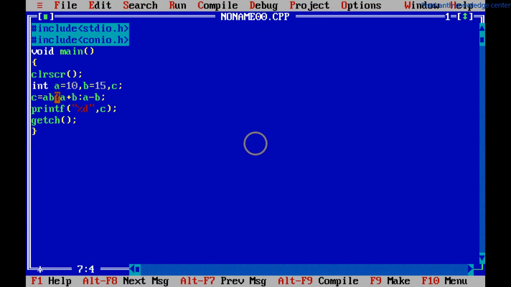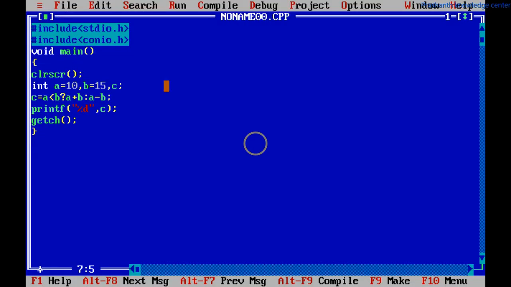For example, I will write here a greater than b. A less than b. Previously also I have written a greater than b. Now I have written a less than b. A less than b, the condition is true. So both will be added up here. I'll run the program. 25. 10 plus 15 is 25. Like this, complete if and else part will be replaced by this ternary operator, and in a single line we can write the complete statement. This is all about the ternary operator.